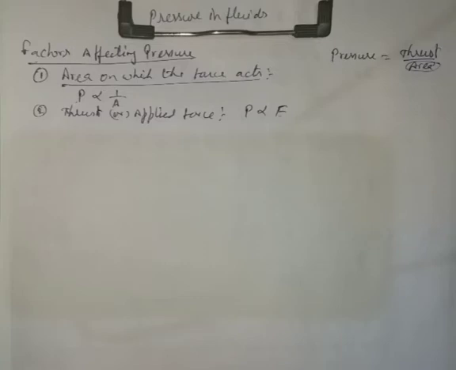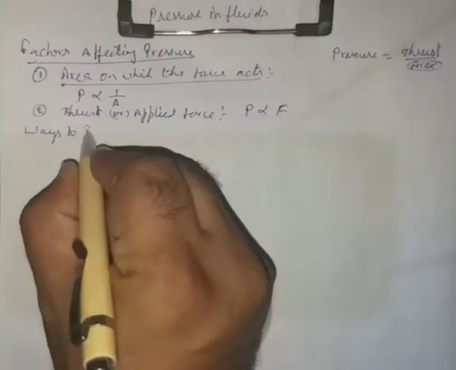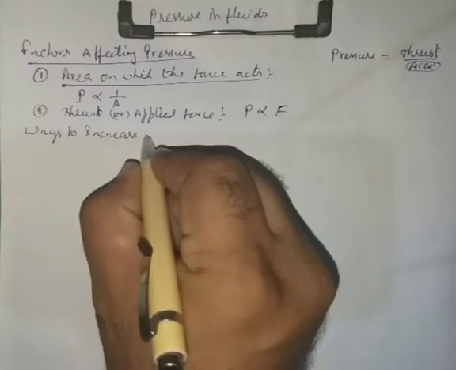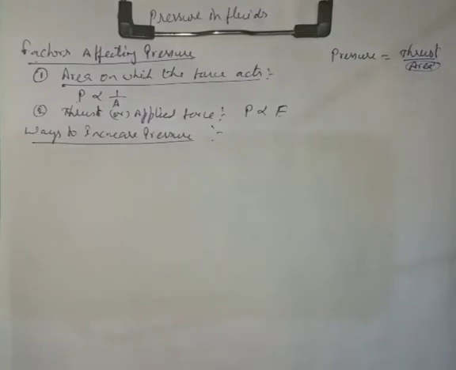Now, how do we increase the pressure? Pressure is increased by reducing the area on which it is acting. So pressure can be increased by decreasing the area.